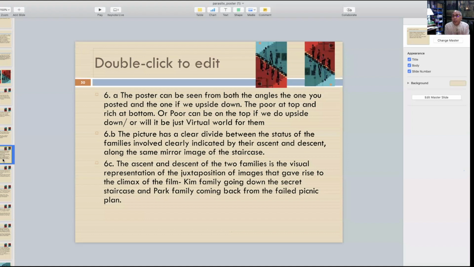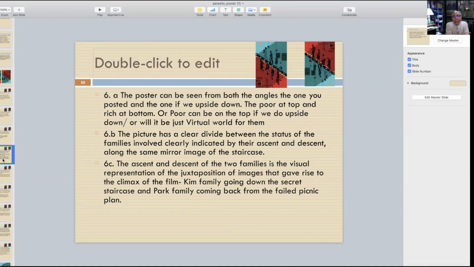They do it for 1 hour or 2 hours, or a few hours, I would say. And the moment they realize the owners have come back, they again hide behind the sofa, the bed, and other things. So this is a very interesting case of turning things upside down, how the poor do it, though it is a virtual world for them, not a real world, but they can do it.